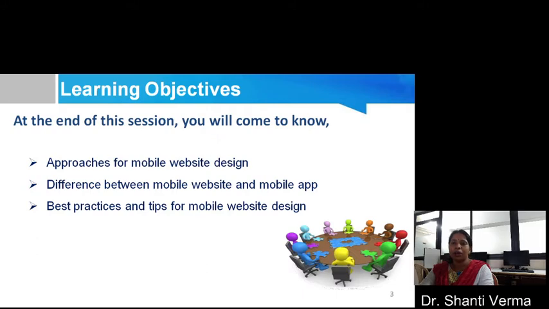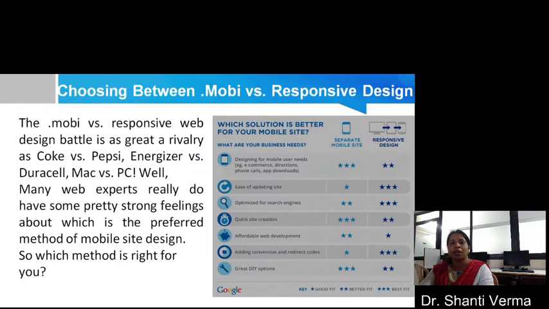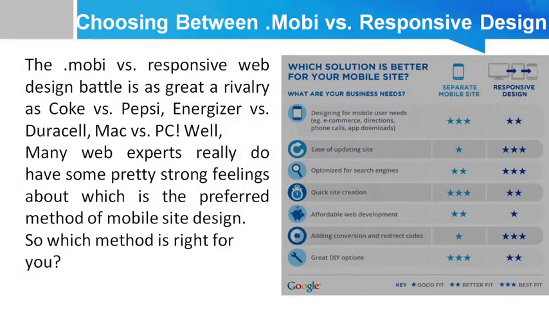In this part 2 of this lecture, we discuss the difference between the mobile website and mobile app and the different practices and the tips that are used for the mobile website design. Let's first discuss how to choose between the Mobi versus the responsive design. Basically, .mobi is a website that is stand-alone for the mobile, and the responsive web is used for both the mobile and for the desktop users.